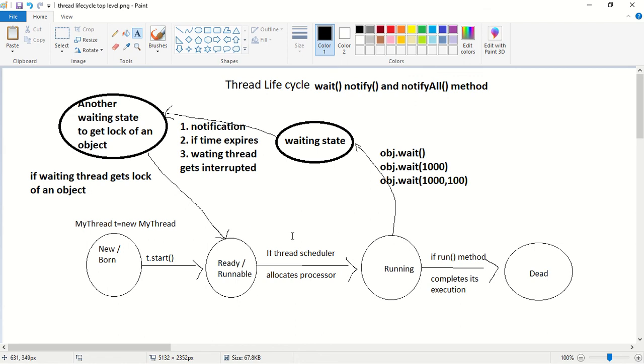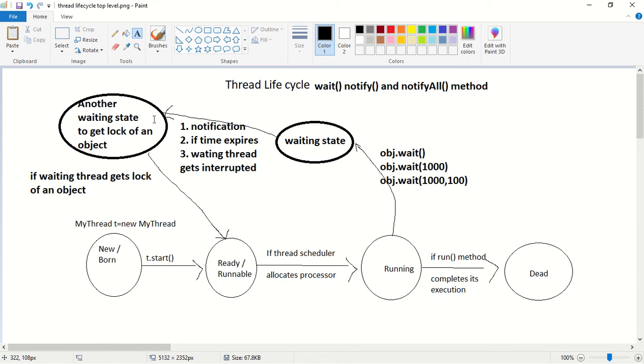If the thread scheduler allocates the processor, the thread will enter into the running state. If the running thread calls the wait method, the thread will enter into the waiting state. The waiting thread will come out of the waiting state if it gets the notification, or if the time period expires, or if the waiting thread gets interrupted. After coming out of the waiting state, it will enter into another waiting state. Why? To get the lock of an object.